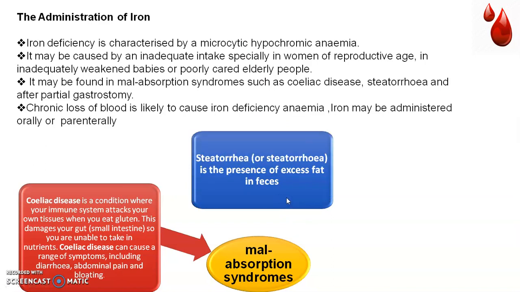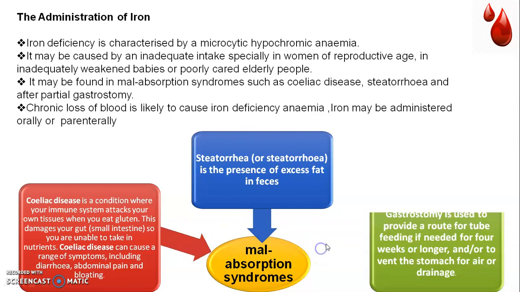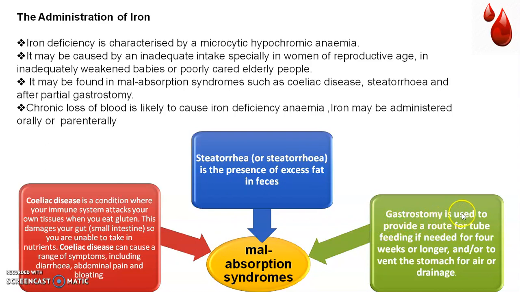Then the next condition is steatorrhea. It is the presence of excess fat in the feces, due to which malabsorption syndrome occurs. And the next one is gastrectomy.